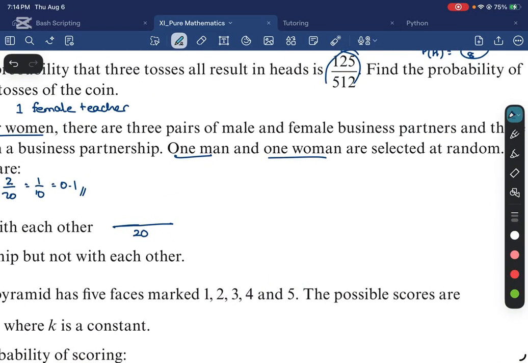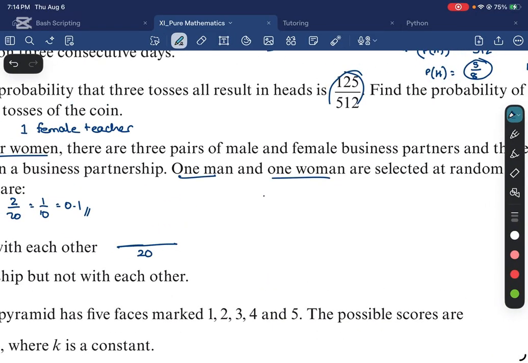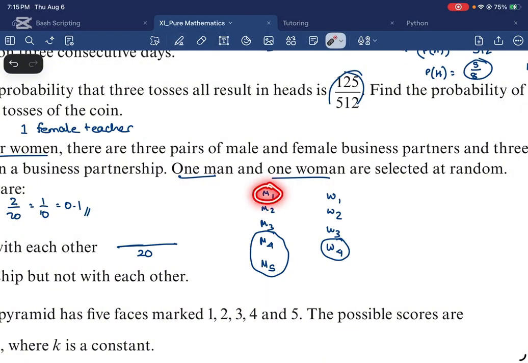All right. So now let's think about this. We have 5 men, M1, M2, M3, M4, M5. 2 of them are teachers, right? And we have 4 women, W1, W2, W3, and W4. One of them is a teacher. So let's say these are the teachers, right? M4, M5, and W4 are the teachers. So now, we have 3 choices, right?